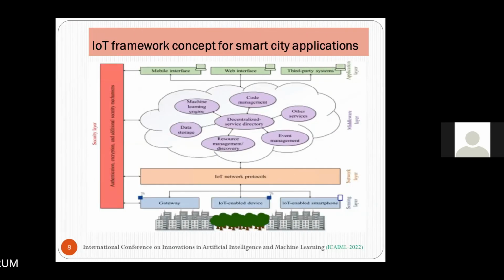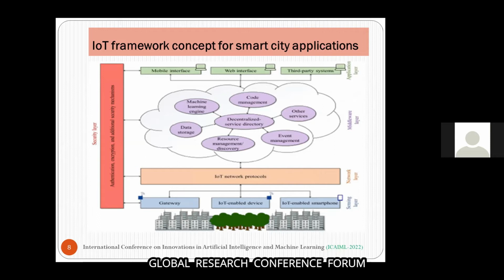The first survey I have done with respect to the IoT framework for crowd management systems is the IoT framework concept for smart city applications. This figure shows the proposed IoT framework concept, which is only for smart city applications. The IoT framework concept comprises layers as shown in the diagram: sensing layer, network layer, middleware layer, and application layer.